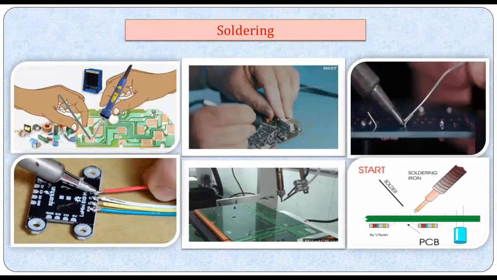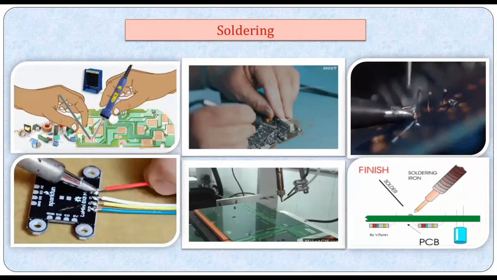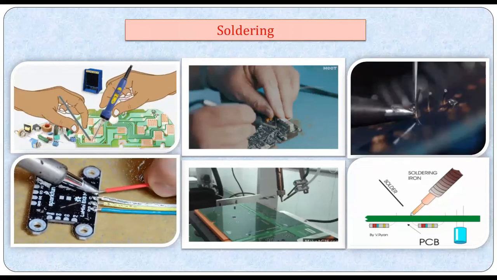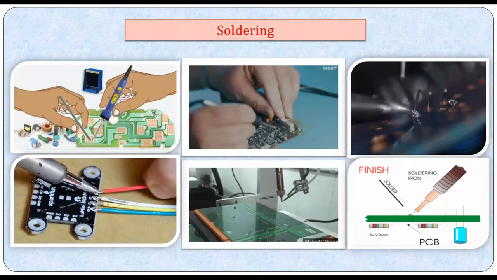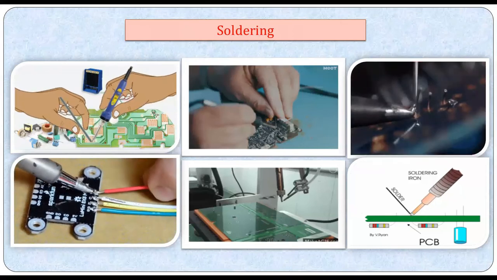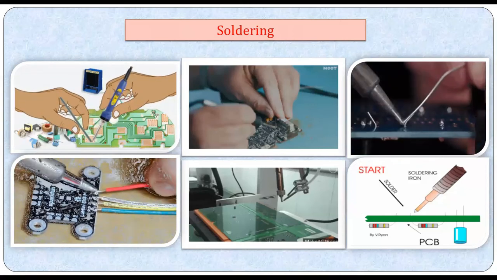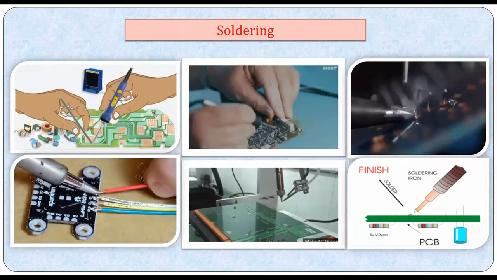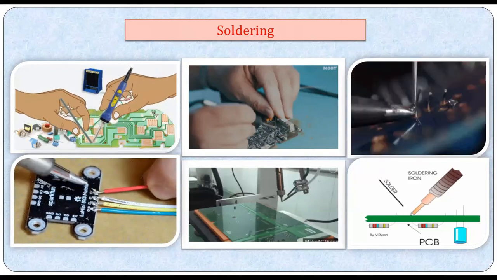Coming back to the soldering principle, it is used to join dissimilar or similar metals by means of a filler metal whose melting temperature is below 450 degrees Celsius. The filler metal is called a solder. It's very important: we will be calling that filler metal a solder, which fills the gap between the two materials and joins them. Again, you will use a flux to prevent atmospheric contamination. The fluxes include zinc chloride and different kinds of phosphates, and thereby you will be getting the soldering done.